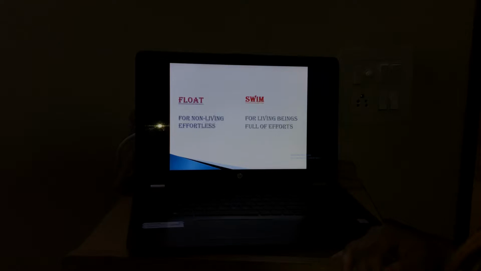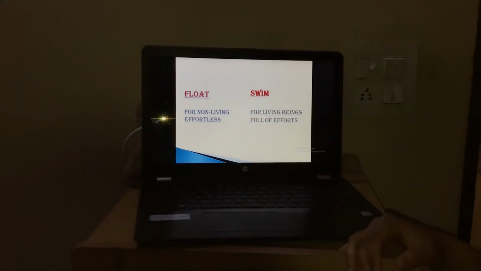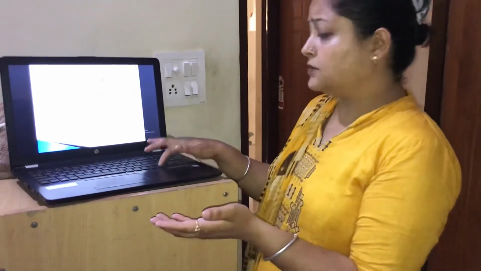The next set of words is float and swim. Float is used for non-living things, and it is effortless. And swim is used for living beings, and it is full of effort. For example, the boat is floating in the river, and swimmers are swimming in the river.